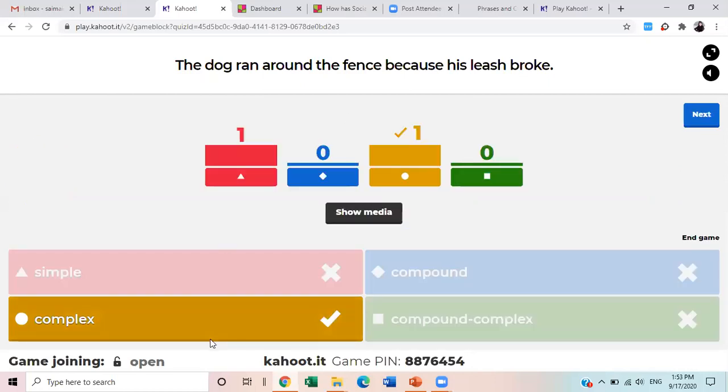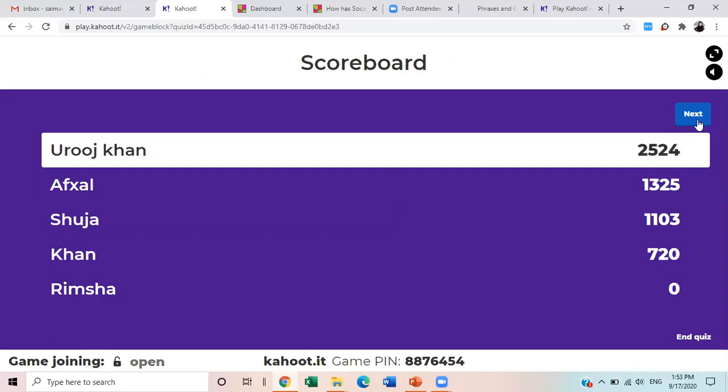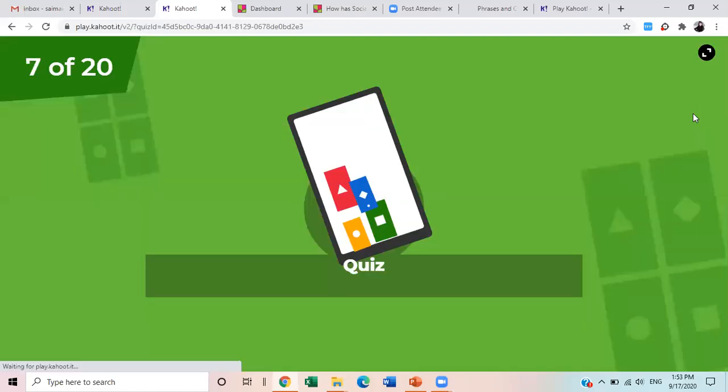This is a complex sentence. Why is it a complex sentence? Because of this "because". I have told you many times that whenever you see "because" in a sentence, it means it is complex. It is not compound and it is not simple. Uruj Khan is at the top.